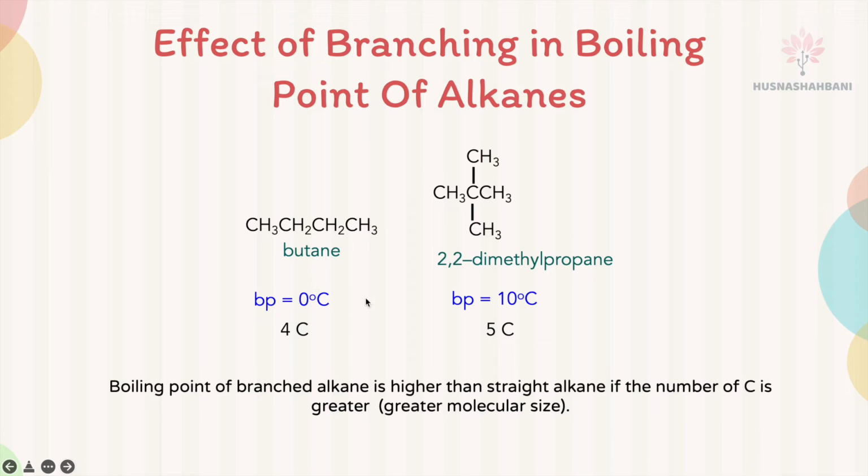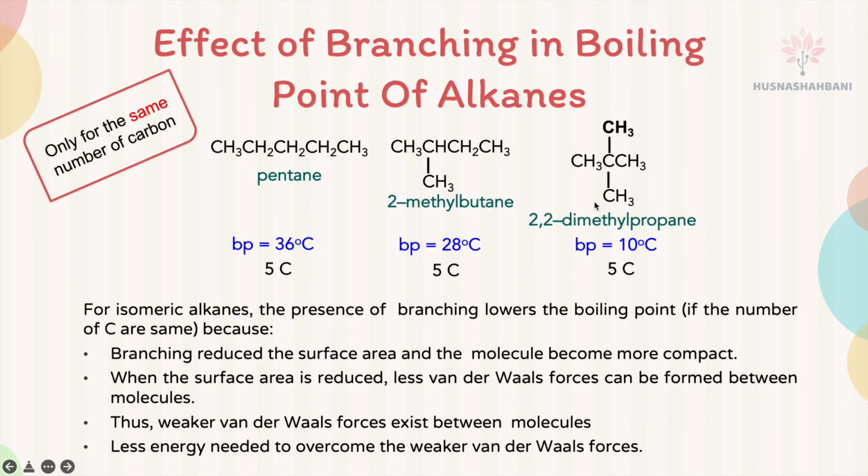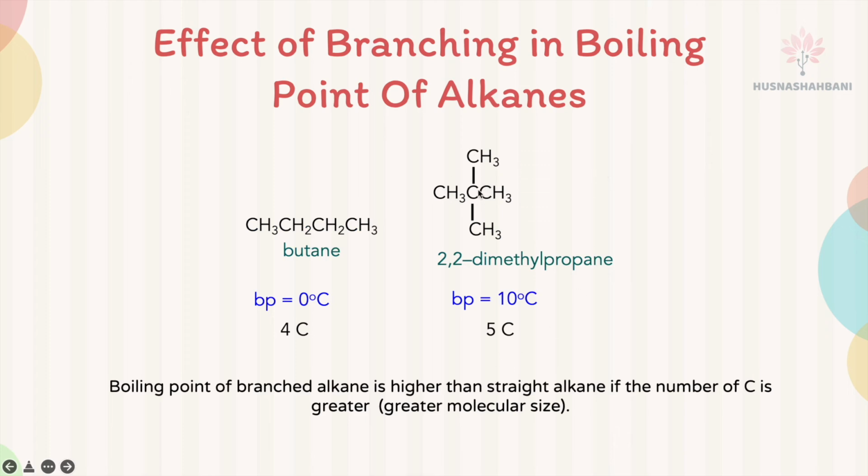Next, if we compare butane and 2,2-dimethylpropane, this butane has no branch. This 2,2-dimethylpropane has two branches. Previously, we know that more branches, lower boiling point. But this one has no branch at all, and this one has two branches, but the boiling point is higher.